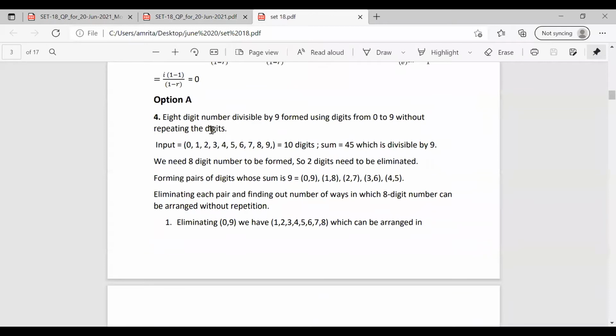So here we have an 8-digit number, and in the question it is given that this number is divisible by 9, and it is formed by using the digits 0 to 9, and there is no repetition. So we have the input as 0 to 9, that is 0, 1, 2, 3, 4, 5, 6, 7, 8, 9. We have 10 digits as the input. And while taking the sum, we have the value of 45, which is divisible by 9. In the question, it is asked that each 8-digit number we are going to form should be divisible by 9.